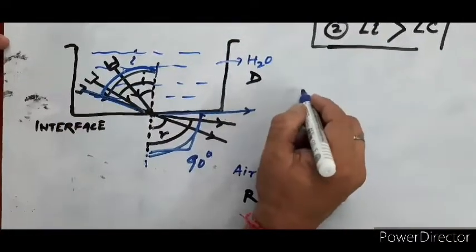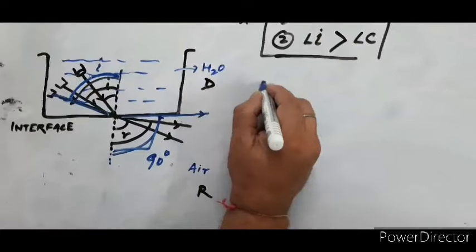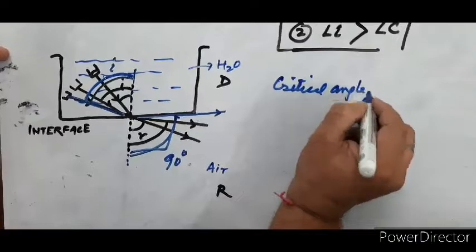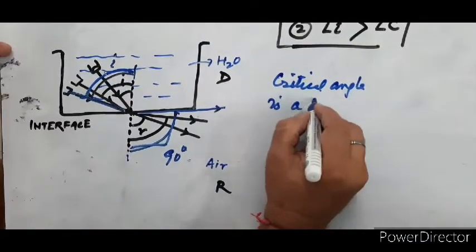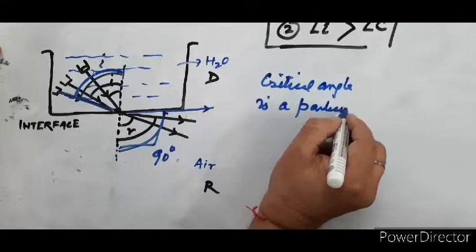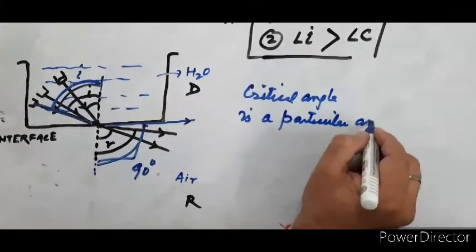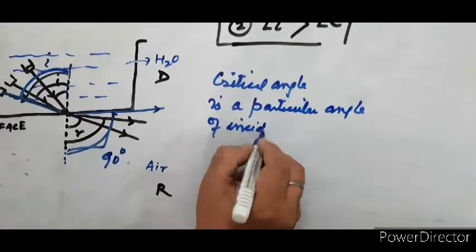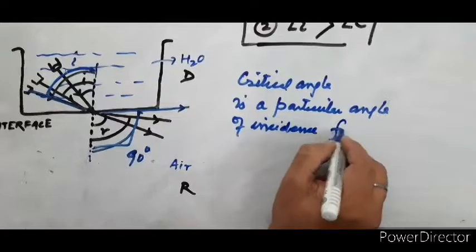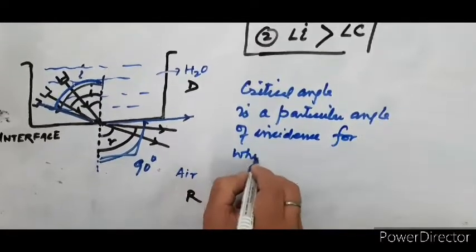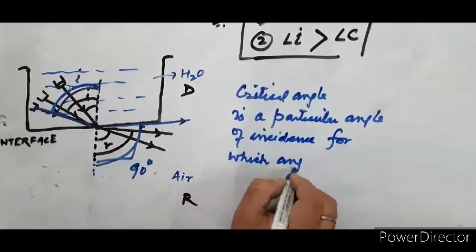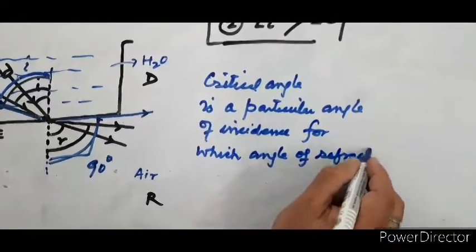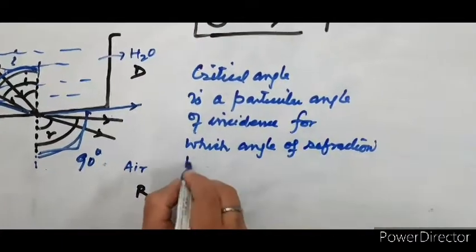So we can say the critical angle is a particular angle of incidence for which the angle of refraction becomes 90 degrees.